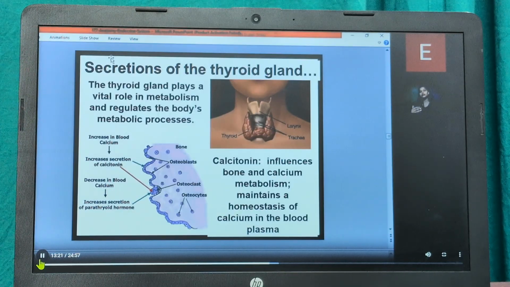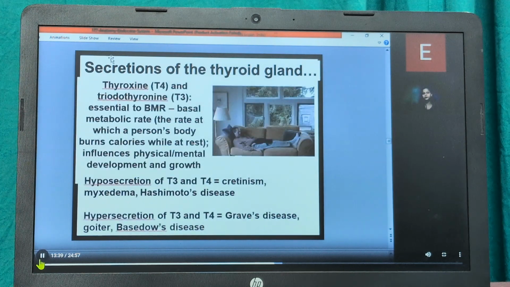So when the blood calcium is increasing, there is an increase in the secretion of calcitonin, which influences bone and calcium metabolism, maintaining a balance of calcium in the blood plasma. And if the blood calcium is decreasing, it increases the secretion of the parathyroid hormone.